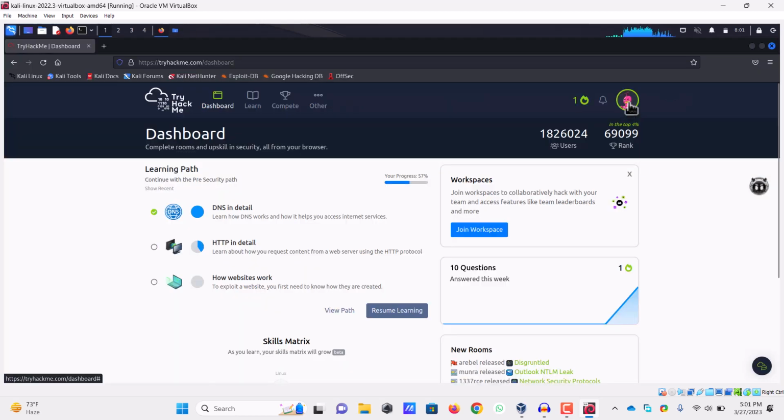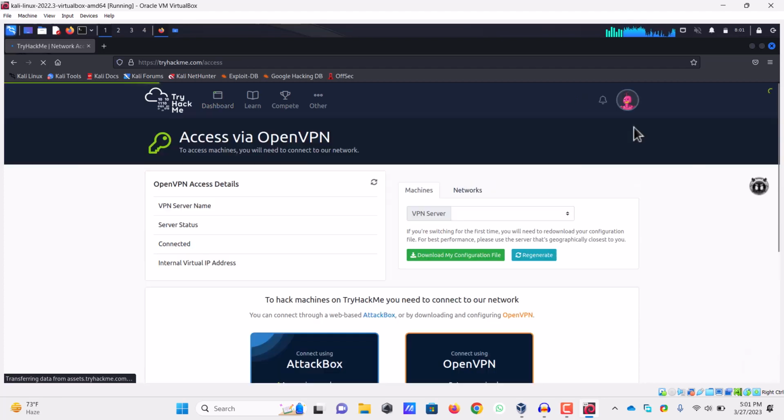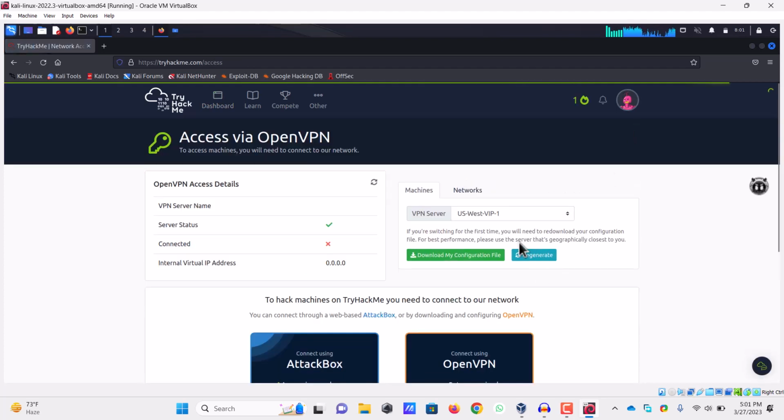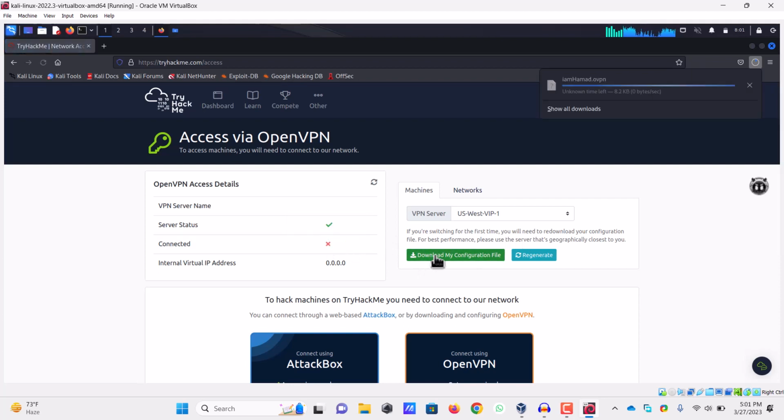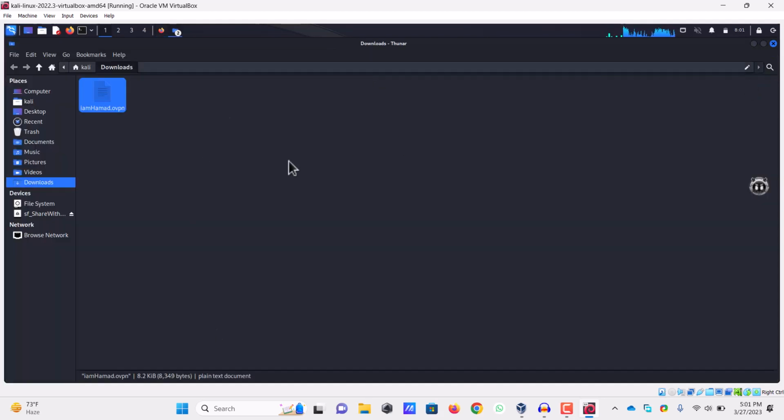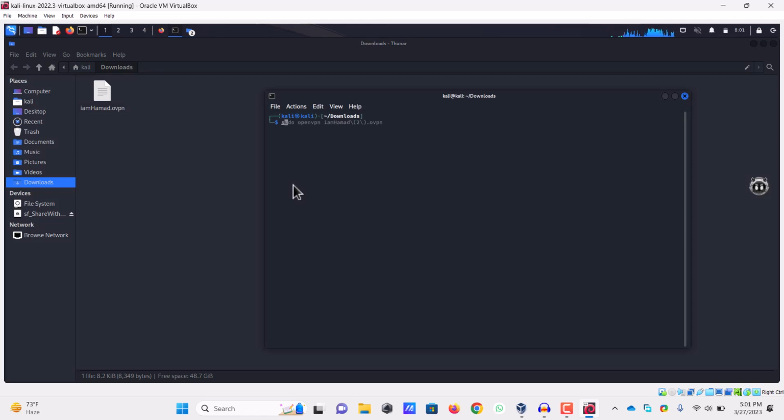So what happened was I recently faced a problem connecting with OpenVPN of TryHackMe. Let's see what was the problem. So right now I'm not connected. If I was downloading the configuration file from any of the servers, I was not able to connect with it. So right click, open terminal here, and in here I will use the command sudo openvpn and then your file name.